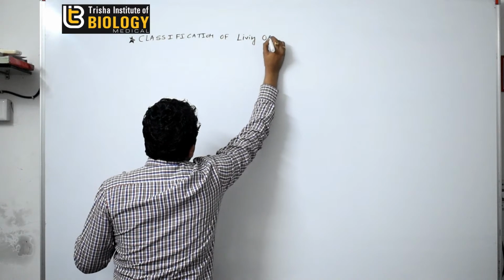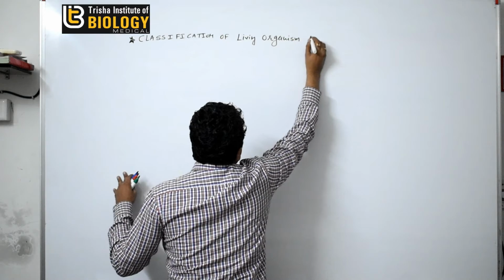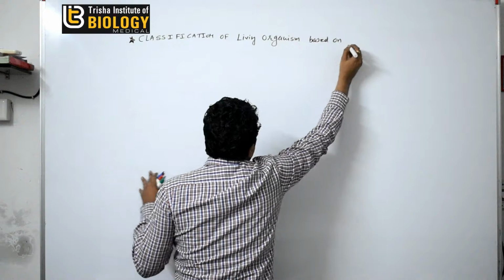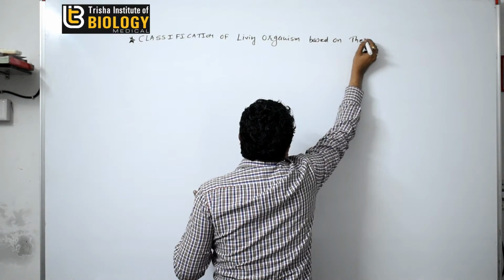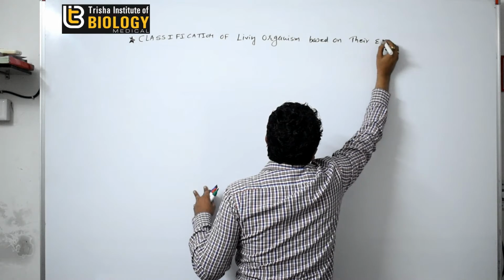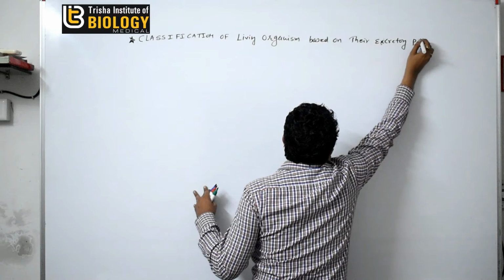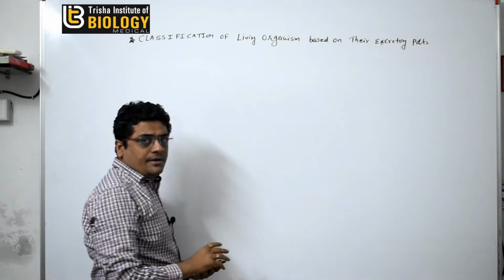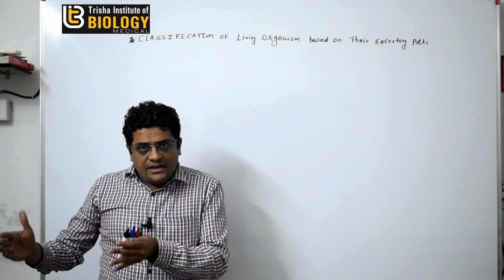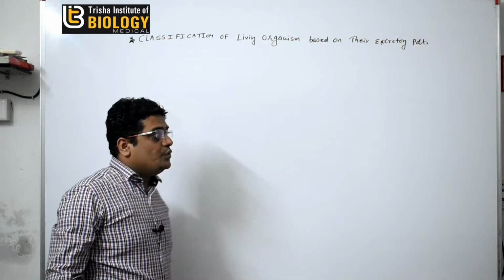Living organism based on their excretory product. So mainly the organism are classified into three types: ammoniotelic, ureotelic and the uricotelic.